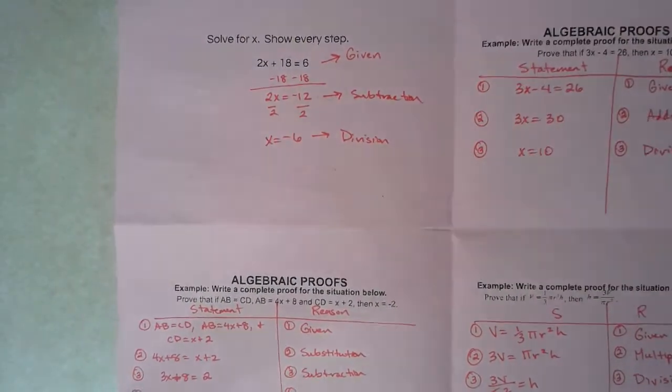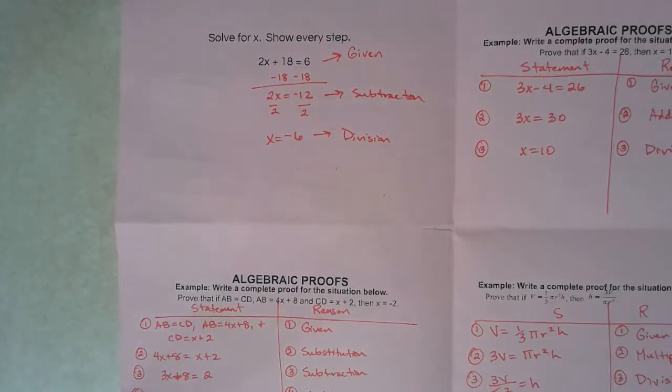Okay, let's keep moving forward. Now we're going to introduce you to the concept of writing 2-column proofs. There are two main types of proofs: paragraph proofs and 2-column proofs. We're not really going to worry about the paragraph proofs for this unit. We're just going to deal with the 2-column proofs.